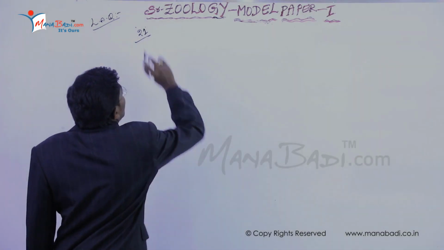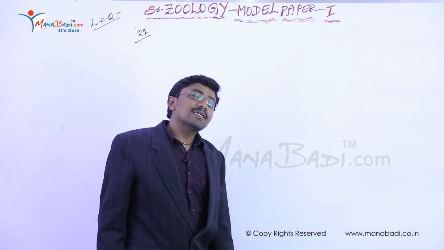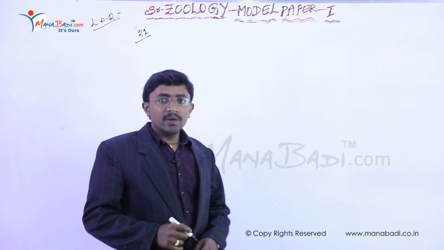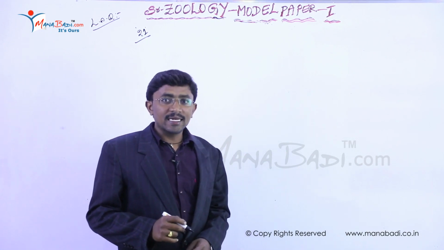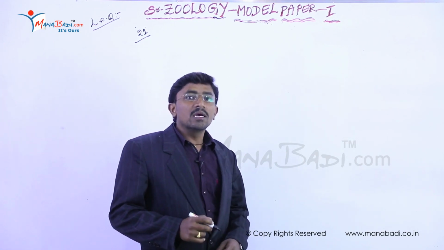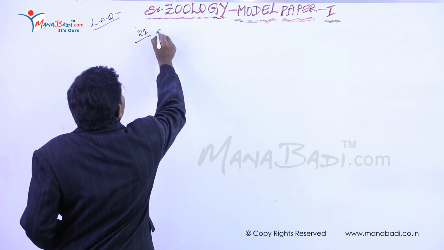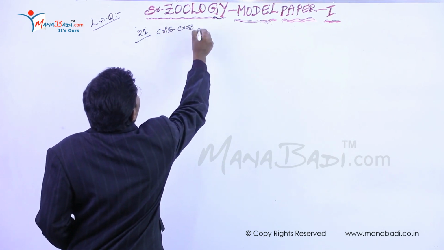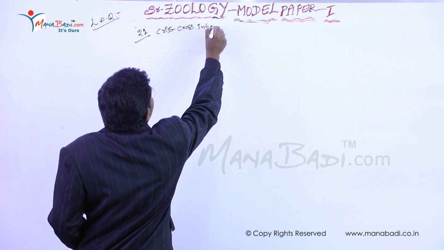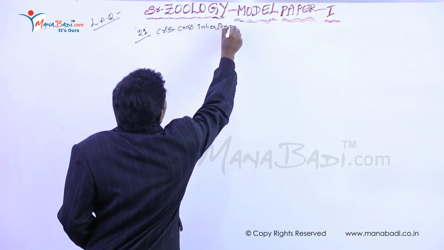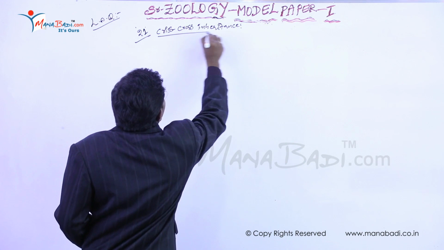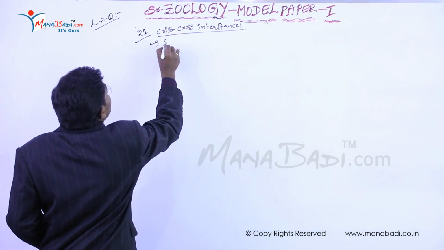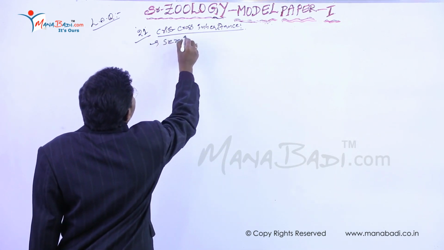The last one is, what is crisscross inheritance? Give one example of sex-linked inheritance in human beings. So, firstly we are discussing crisscross inheritance. Crisscross inheritance is explained as a sex-linked recessive.